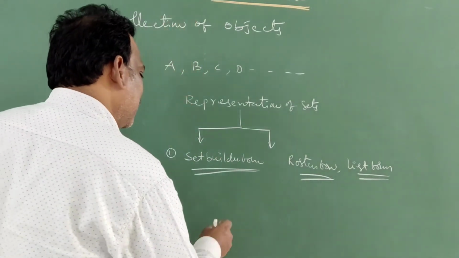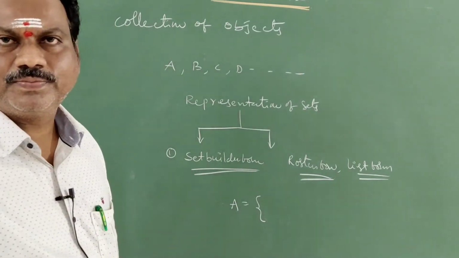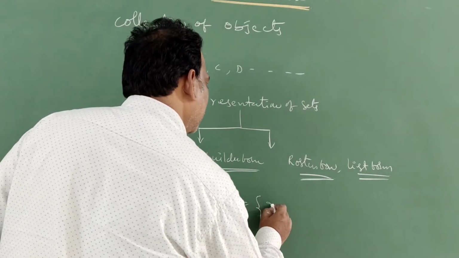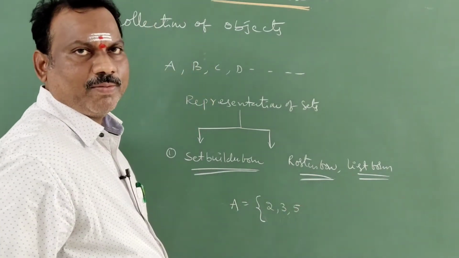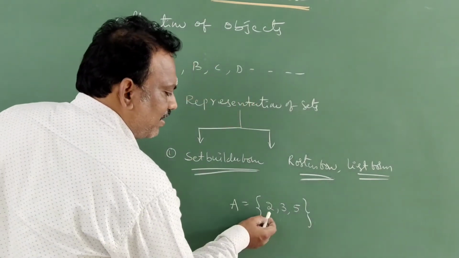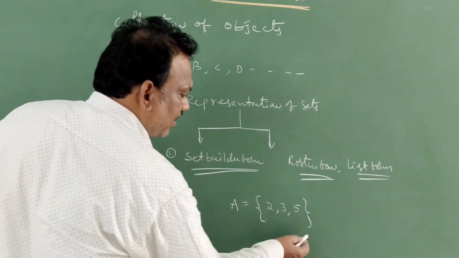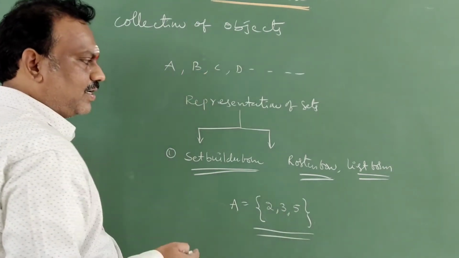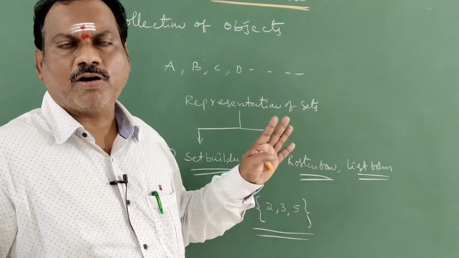For example, I am writing all prime numbers less than 7. So 2, 3, 5. These are the prime numbers less than 7. Now I will list all the elements separated with commas and enclosed within flower braces. This kind of representation is called roster form.